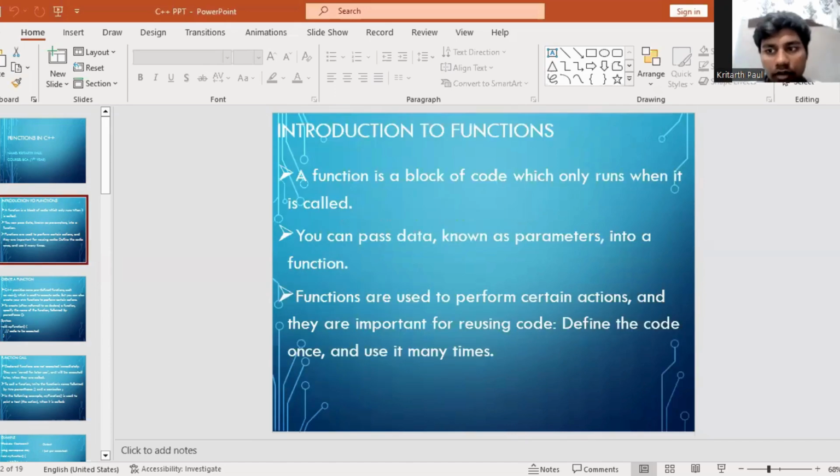So, introduction to functions. A function is a block of code which only runs when it is called. You can pass data, known as parameters, into a function. Functions are used to perform certain actions, and they are important for reusing code: define the code once and use it many times. You can use the code as many times as you want. It's not limited.